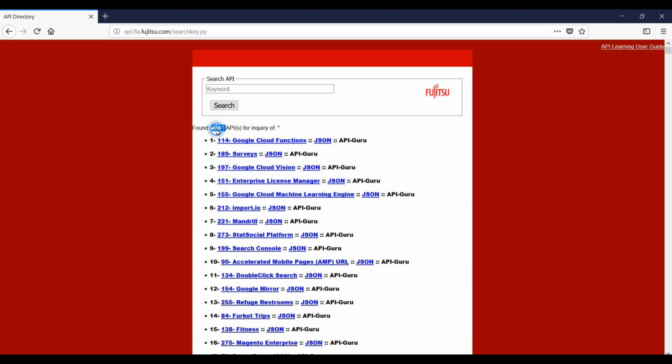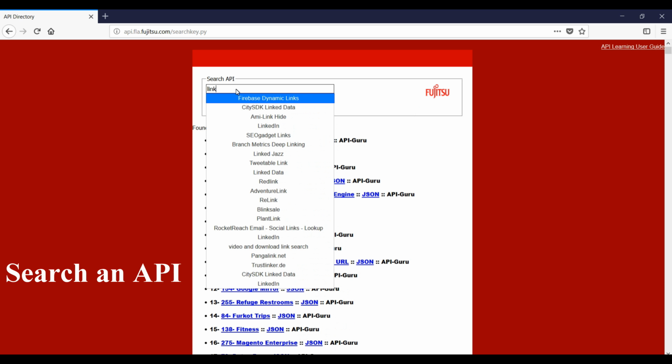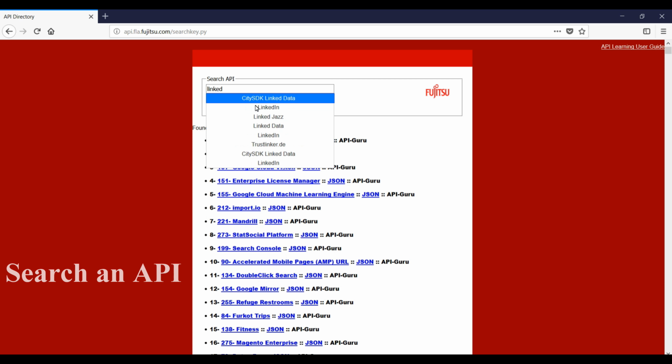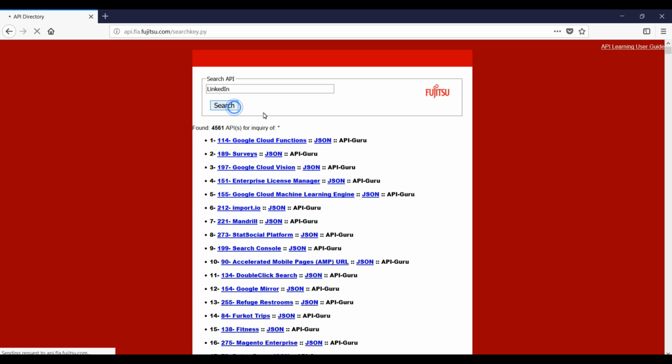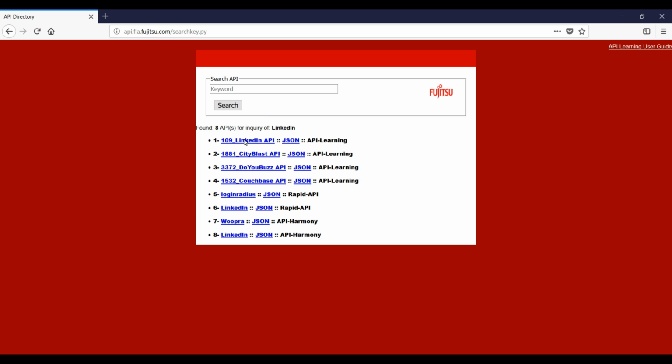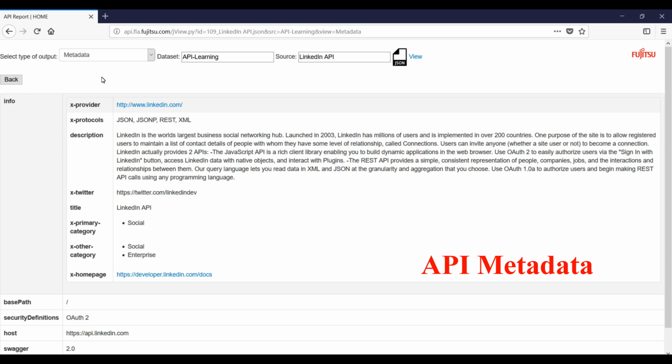Now, let's focus on one specific API, for example, the LinkedIn API. First, I will search the keyword. Notice that the search box shows me a list of suggested keywords that comes from API titles or categories. By typing LinkedIn, it returns all related LinkedIn APIs, including those that have LinkedIn as a keyword. Let's select one of them. It returns metadata of an API on the first screen.